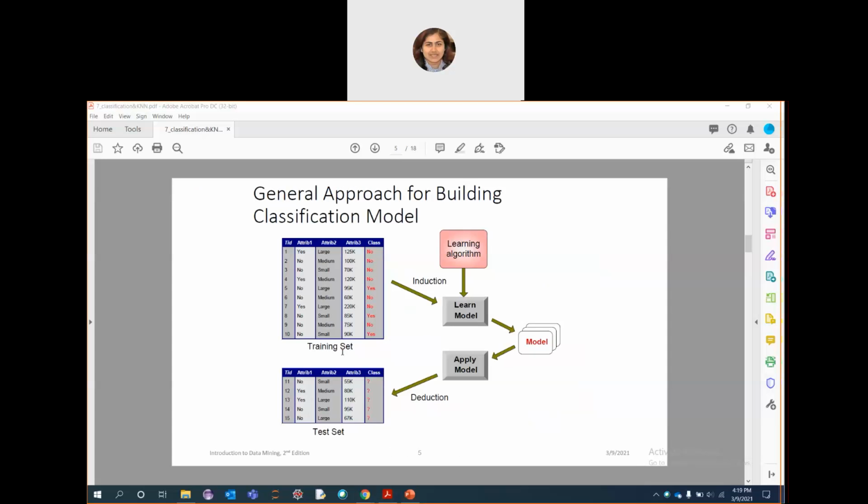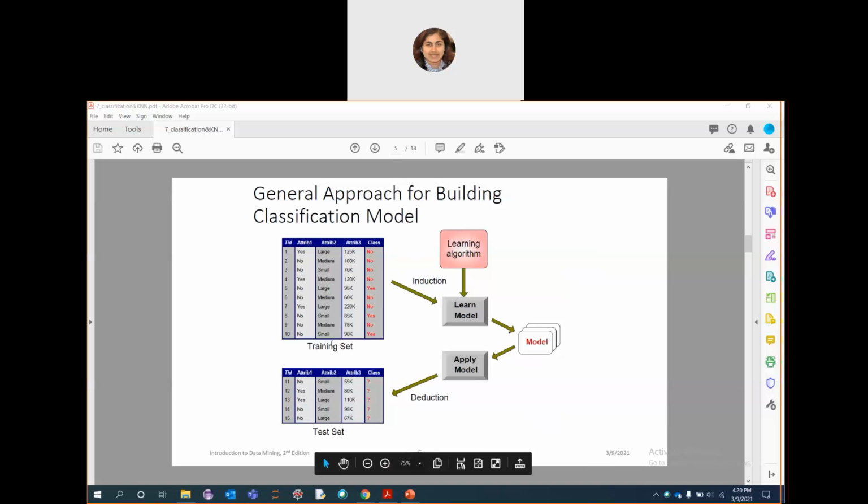So let's see a classification model, the general approach for building a classification model. Just see the picture. This is a training set data. You have the same column names in both the sets, but the training set is larger in size than the test set.